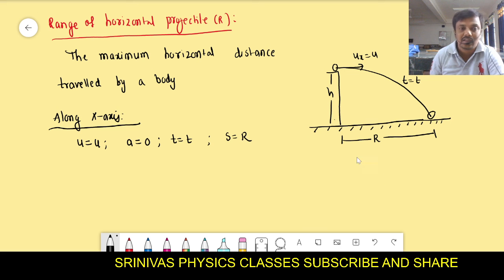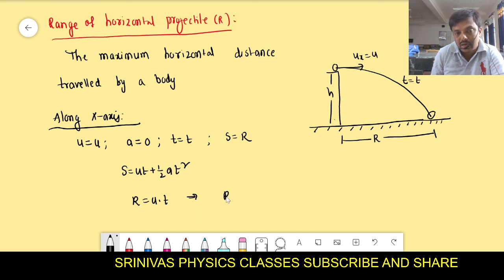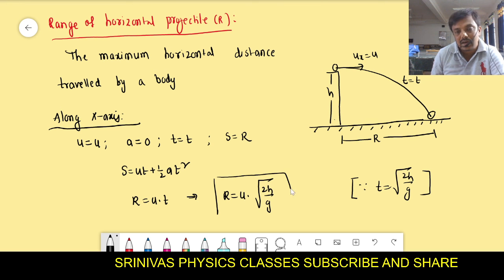That is different. I am not asking for the total displacement. I am asking for the displacement along the x-axis only, how much forward it goes. That is r. Use the formula s equals ut plus half at square. s is r, u is u, t is t, and a is 0 along the x-axis. No gravity, no acceleration. So we got u into t. But what is the t formula? Time to reach the ground, under root 2h by g, which we just derived. So the formula for the range of a horizontal projectile is u under root 2h by g.